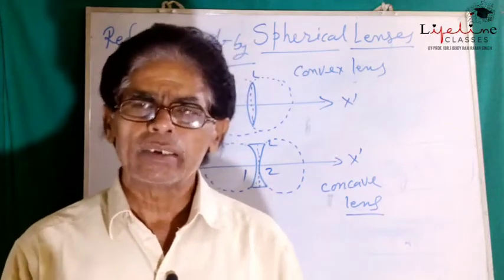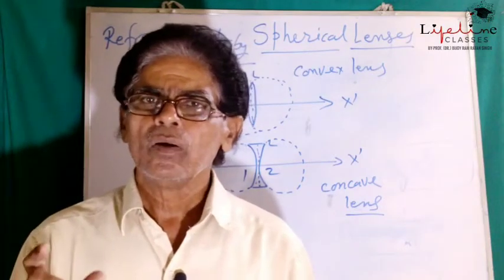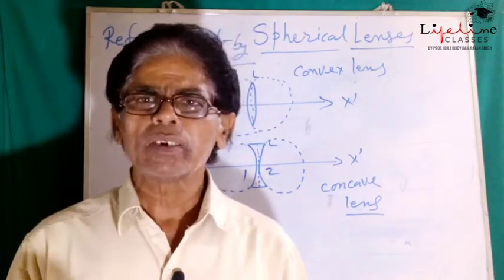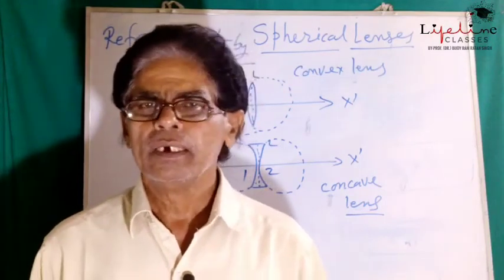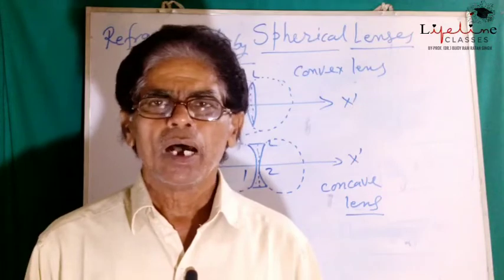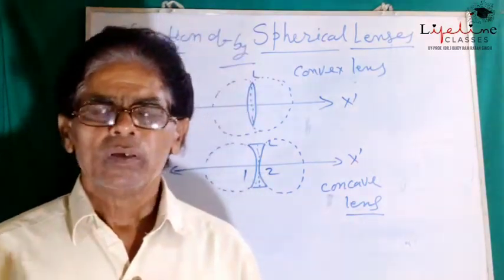So the distance between the optical center and the principal focus of the lens is called focal length. It is denoted by a small f.